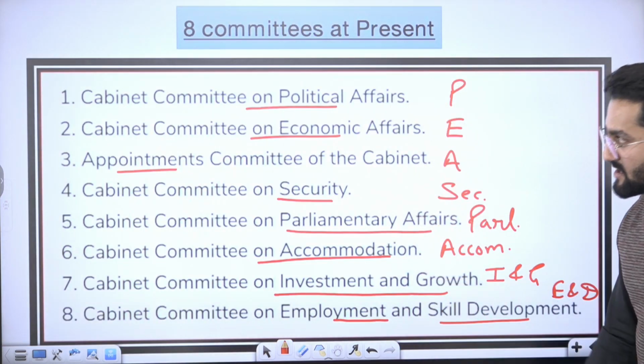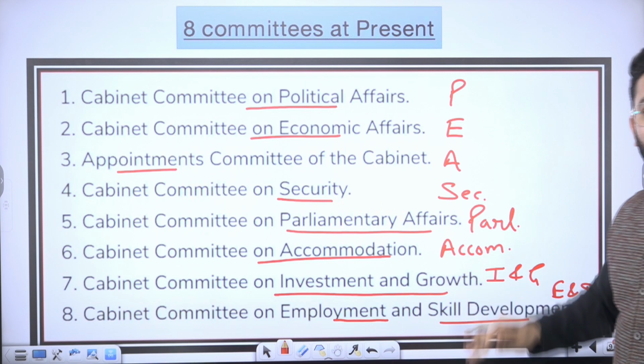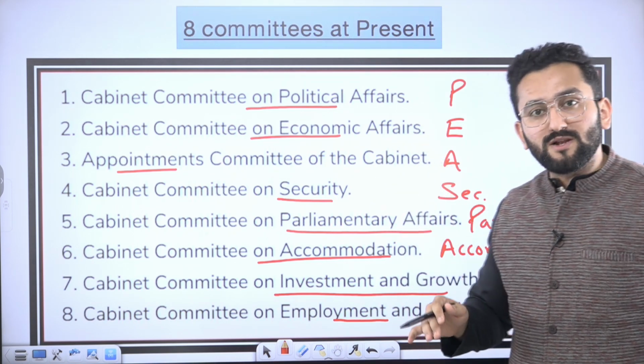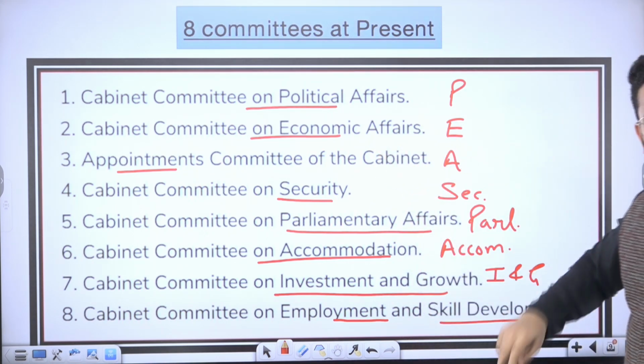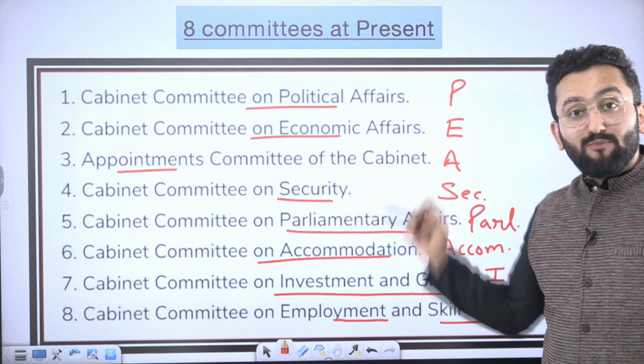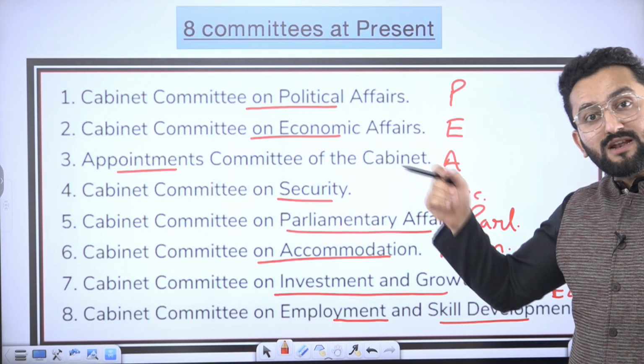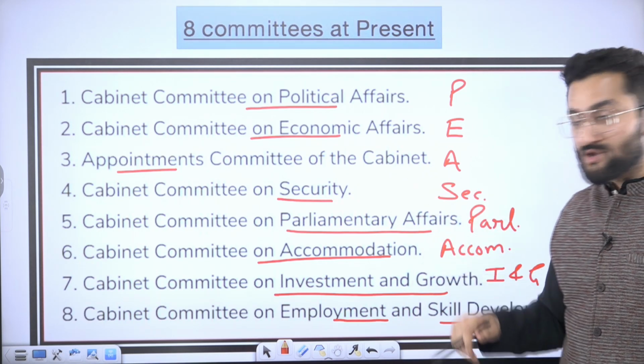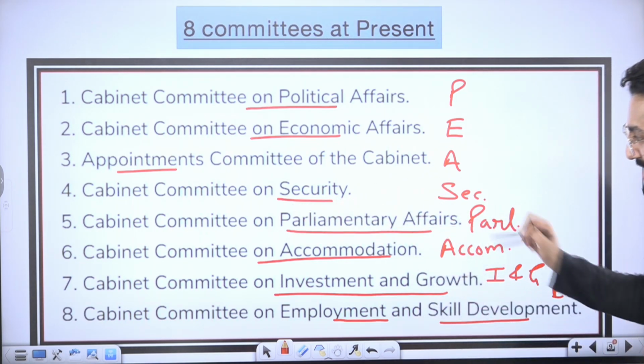Now the list of cabinet committees. So these are the cabinet committees. For example, the Cabinet Committee on Political Affairs, the most important cabinet committee. The Cabinet Committee on Economic Affairs, as the name suggests, I'm going to talk about functions as well. The Cabinet Committee on Appointments for crucial appointments, secretary level appointments, PSUs, top positions. The Cabinet Committee on Security, Parliamentary Affairs.